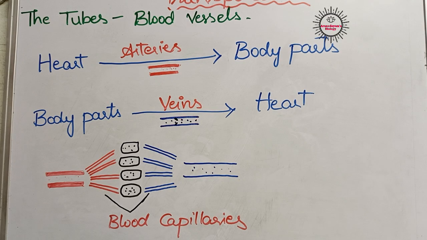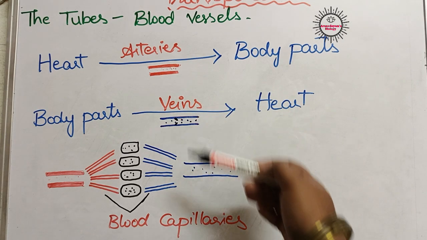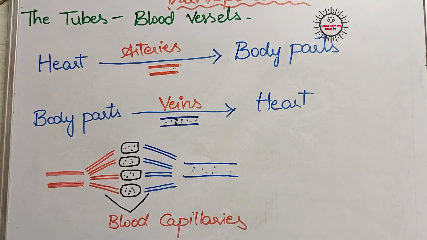Now let us learn about the tubes, the blood vessels present in our body. Already we have learned that in transportation we have three topics to cover. The first one is the pumping organ, that is the heart, which we have already completed. The second one is tubes, that means blood vessels. Totally three types of blood vessels are present in our body: arteries, veins, and blood capillaries. Let us learn one by one.